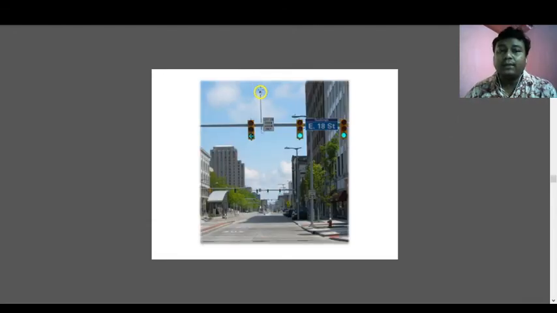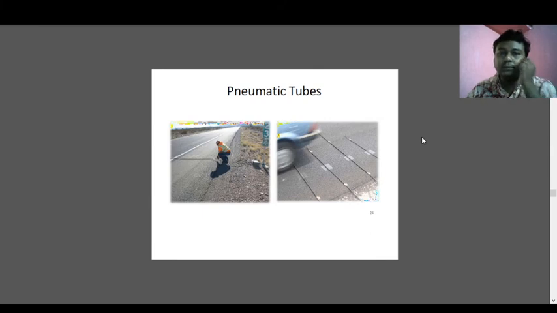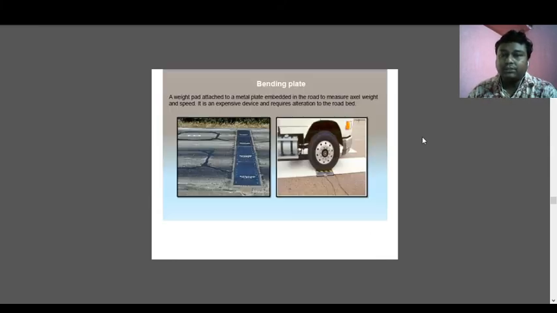So these are some videographic types, where a video or CCTV camera is installed over here. So from that camera we can find out the data. So this is a pneumatic road tube. In the pneumatic road tube scenario, sensors send a burst of air pressure along the rubber tube when the vehicle tire passes over it. So basically it sends a signal based on the tire pressure. Based on the tire pressure, they can find out which type of vehicles are moving, because each type of vehicle has a different tire pressure due to the self weight of that particular vehicle. So this is the example of the pneumatic tube for calculation.